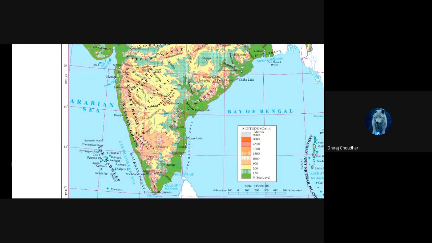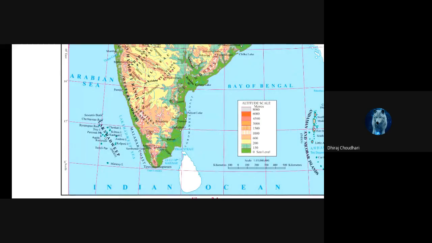Green color is showing that it is at the sea level, that's why it is flat. Okay, you have to understand this. Okay, what you have to understand, it is at the sea level, zero.